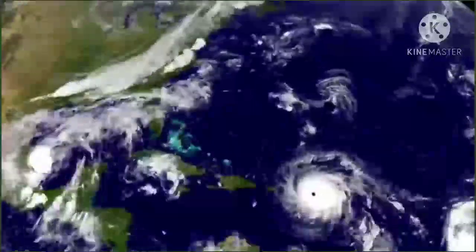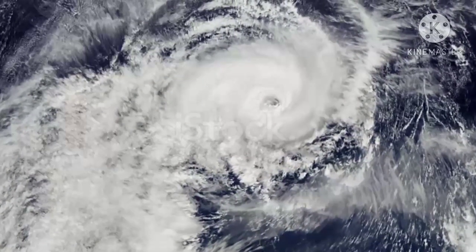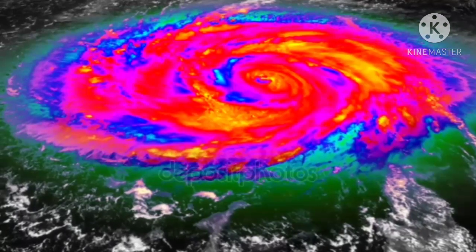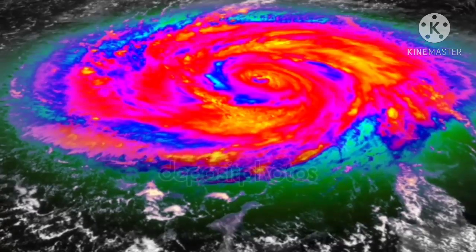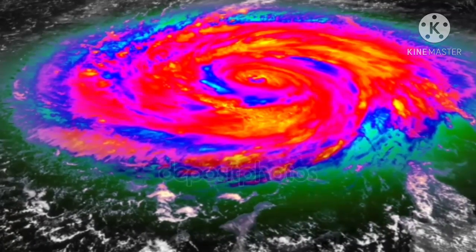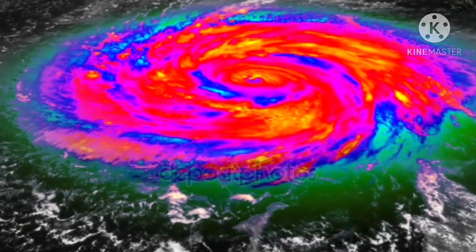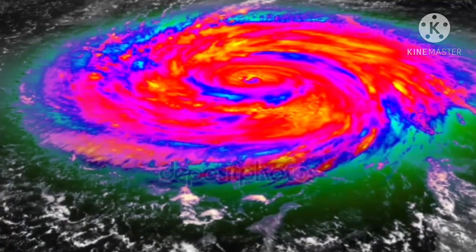The cyclones in the Caribbean Sea are known as hurricanes. These are also destructive in nature. During these storms, the minimum velocity of the wind is 60 km per hour. Cyclones also originate in the temperate zone, but they are not so powerful and hence are not destructive.